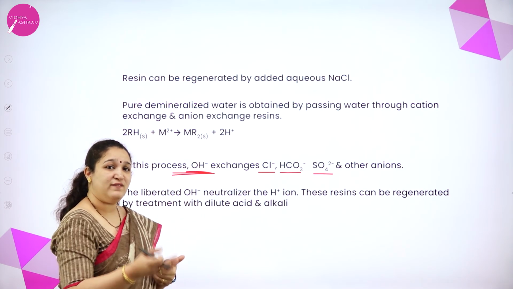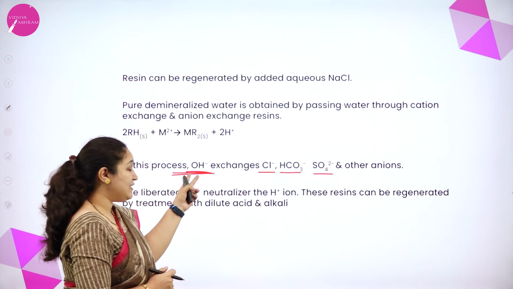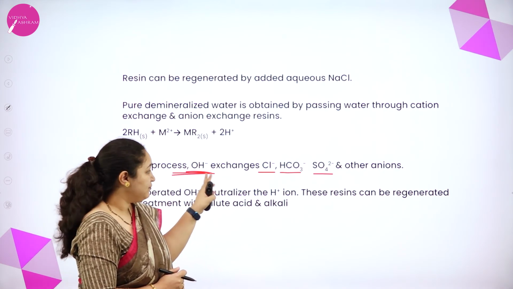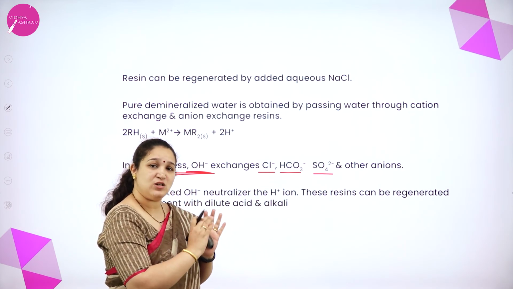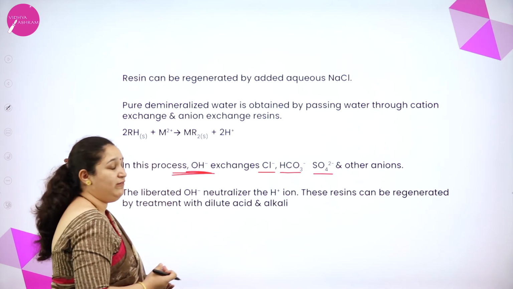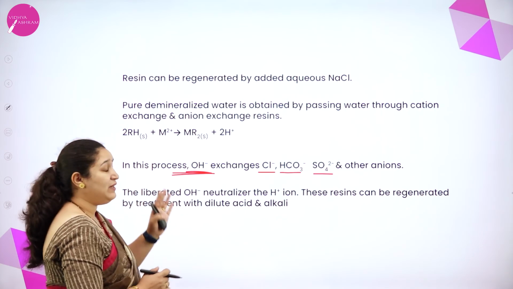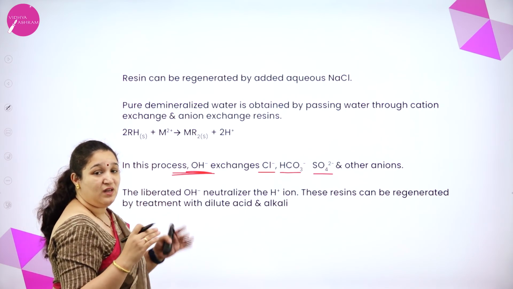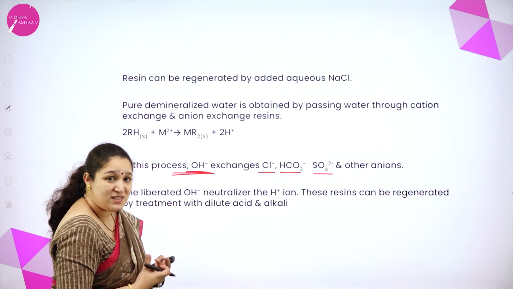Then the same water, when it is passed for replacing with OH minus ion, the anion exchange is happening. You are exchanging all the anions. So H plus ions were in excess, and now the OH minus ions also have come to give pure water. Thus we can also get demineralized water. Several times if we do this, we will get demineralized water.